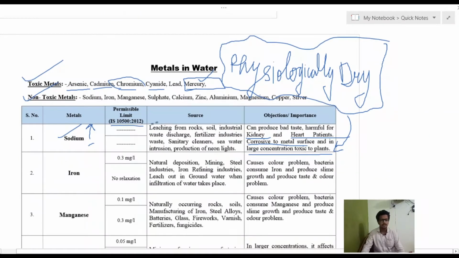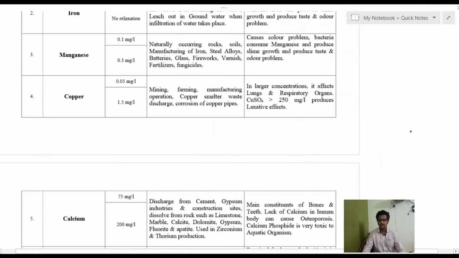Okay, what are the sources? The sources are, first, leaching from rocks. There are some rocks which have a higher concentration of sodium. When water infiltrates through these rocks and goes beneath to meet the water table, this underground water will have a higher concentration of sodium. Or if the water moves over the surface and goes to a water body, that is the surface water.